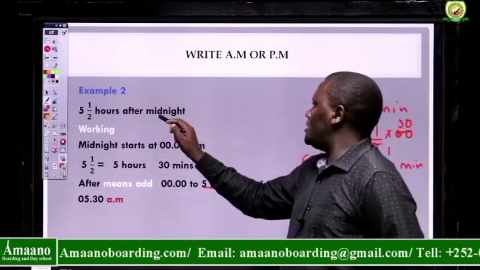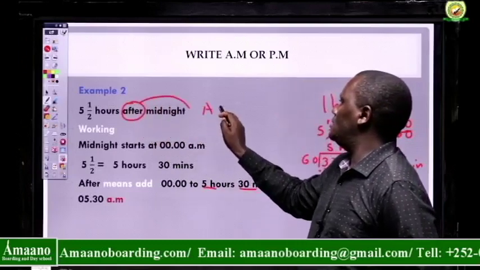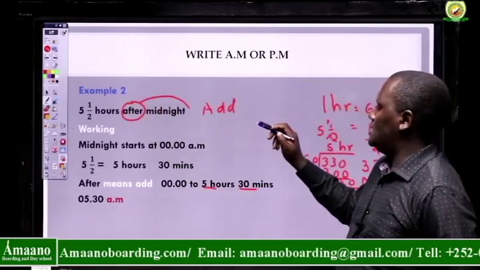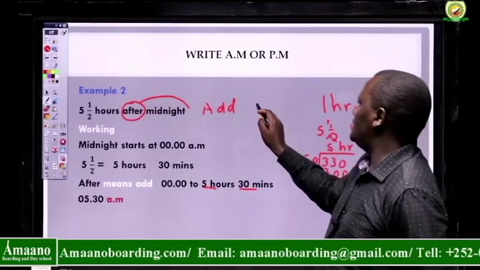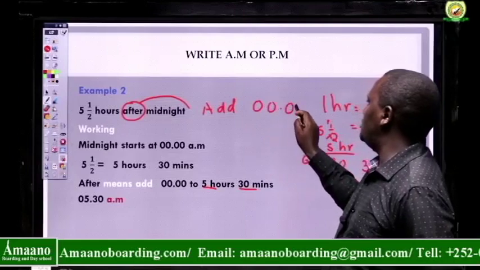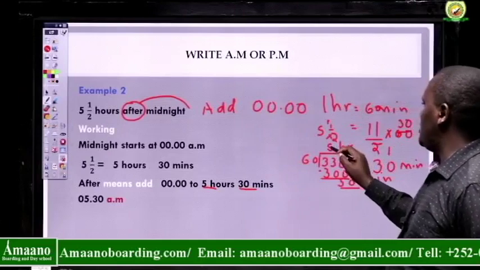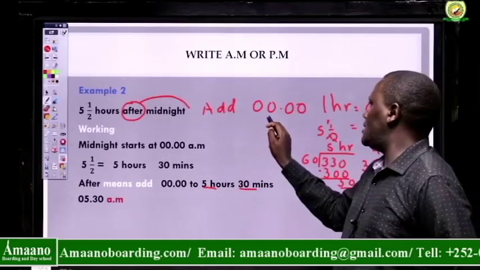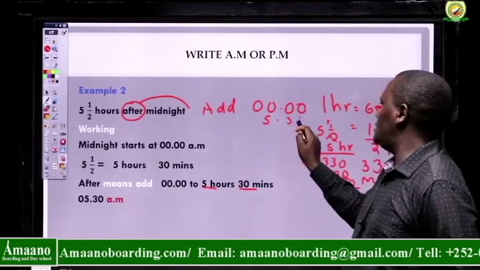So I told you that after means I'm going to add. That is 5 hours after midnight. Midnight is 0.00. I plus my 5 hours, and I write here 5.30.